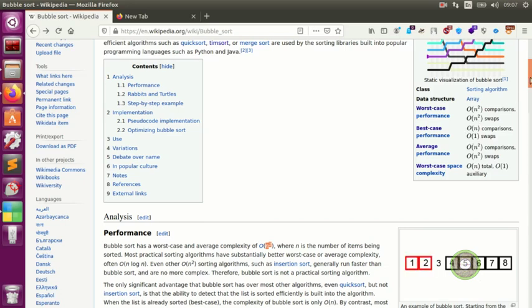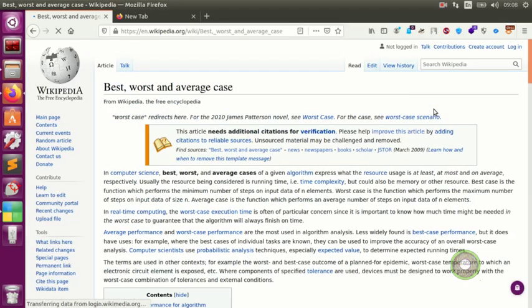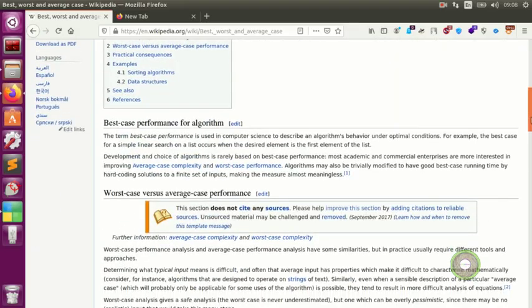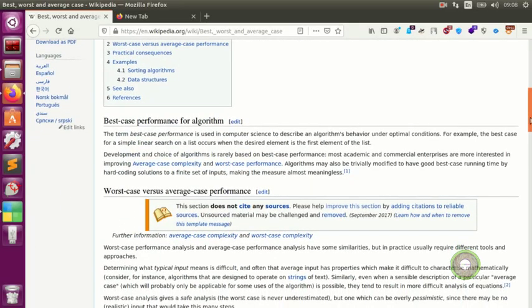We have n log n. So if you look here, best, worst, and average case, that's what I was talking about. This is the best, worst, and average case of any given algorithm. They express what the resource usage is at least, at the most, and on average. So what we are interested in is the worst case.